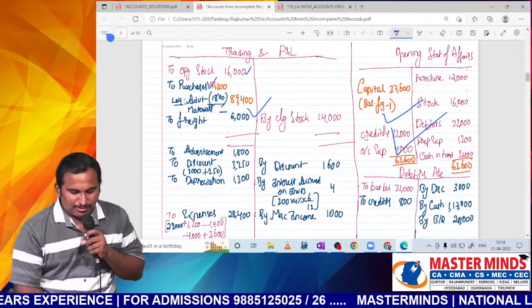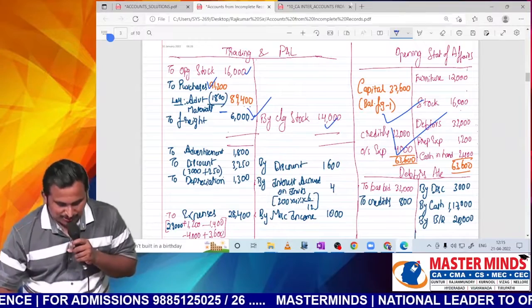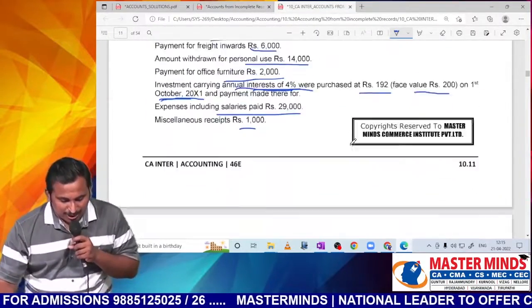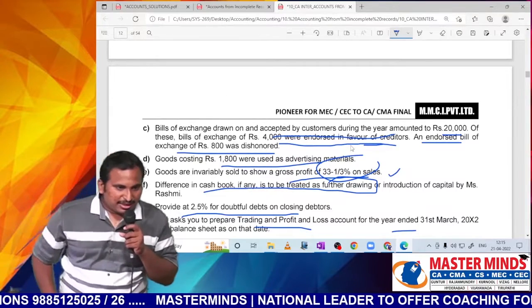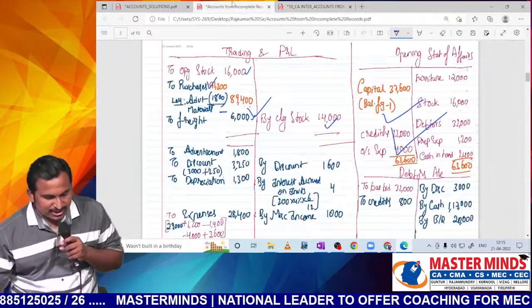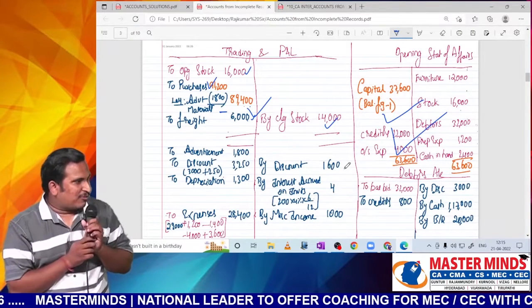Opening stock is available. Purchases is available. Freight is available. Closing stock is available. Any information we have not considered? Yes. GP was not considered. 33 1/3. Now using this, we should find the sales. This is one of the important concepts of finding, sir.